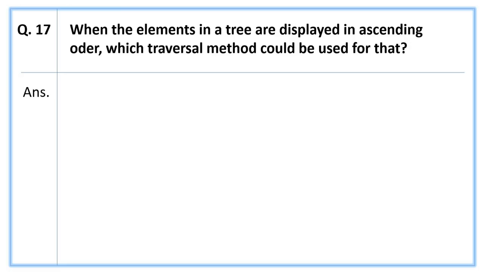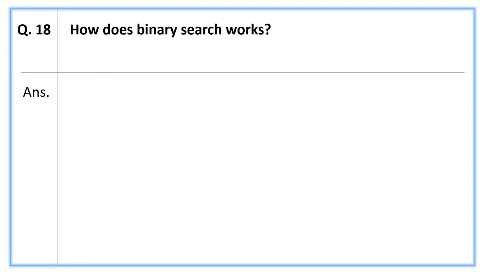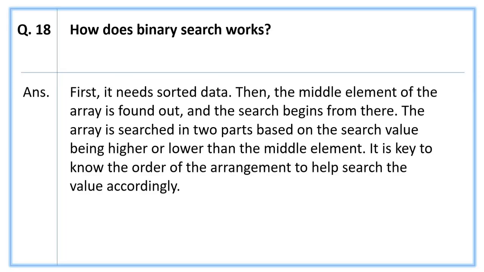Next, when the elements in a tree are displayed in ascending order, which traversal method could be used for that? The answer is in-order traversal. Next question, how does binary search works? The answer is, first it needs sorted data.